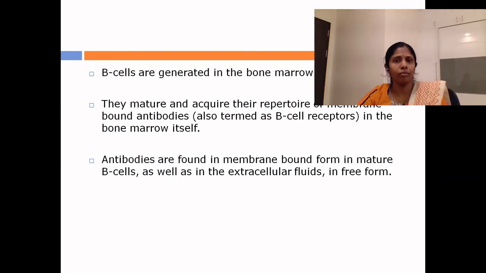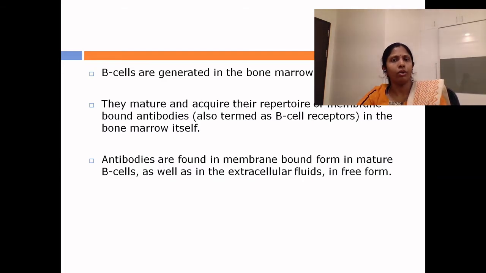So this process of maturation for B cells takes place in bone marrow. Only after maturation is a B cell termed a mature B cell. It is in fact a mature naive B cell that has a membrane-bound antibody molecule and has not yet undergone antigenic stimulation.